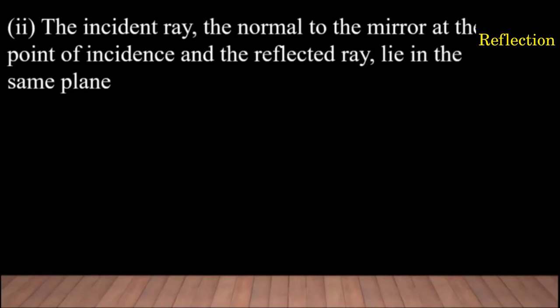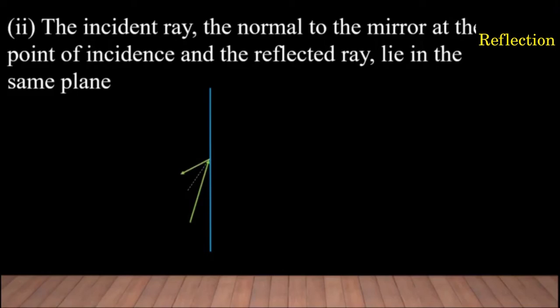Now, the second law. The incident ray, the normal to the mirror at the point of incidence, and the reflected ray lie in the same plane. What does it mean? Suppose there is a surface and the ray is incident at the surface at this point, and this is the normal to this surface.